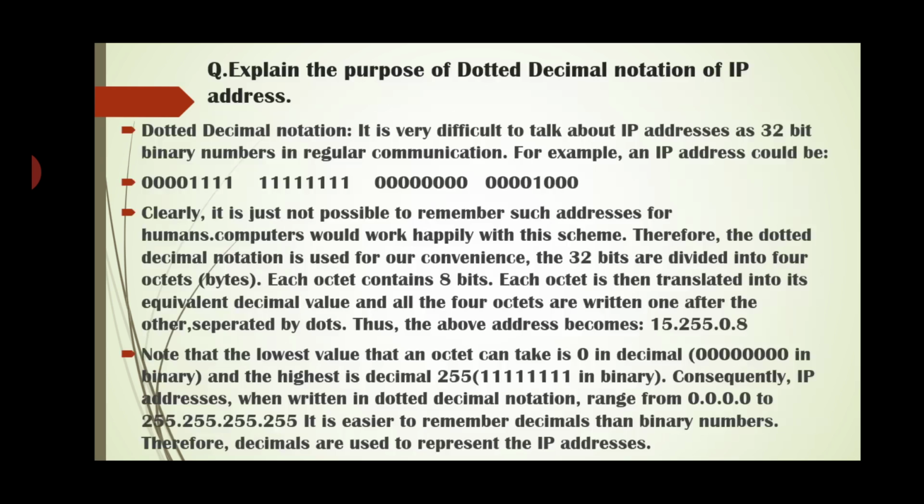Consequently, IP addresses when written in dotted decimal notation range from 0.0.0.0 to 255.255.255.255. That is the maximum range. It is easier to remember decimals than binary numbers. Therefore, dotted decimal notation is used to represent IP addresses.